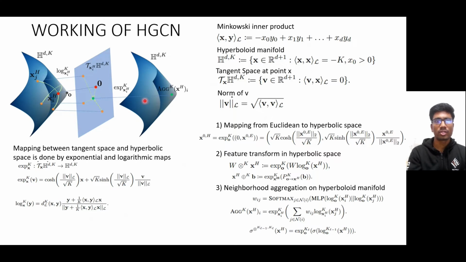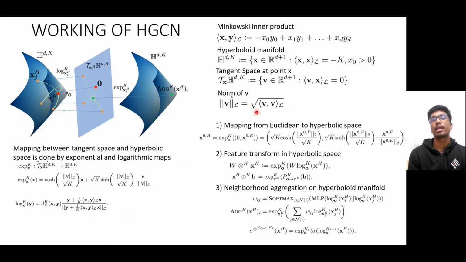So here we project the Euclidean embeddings into the hyperbolic embeddings by the use of mapping. Here we use exponential and logarithm mappings. The exponential mapping is used to transform the embeddings from the tangent space onto the hyperbolic space, while the logarithm map is used to transform from the hyperbolic space to the tangent space. We can define the tangent space and the hyperbolic space using the Minkowski inner product, which is defined as follows. And the norm of a point on this is defined as the root of the Minkowski inner product.